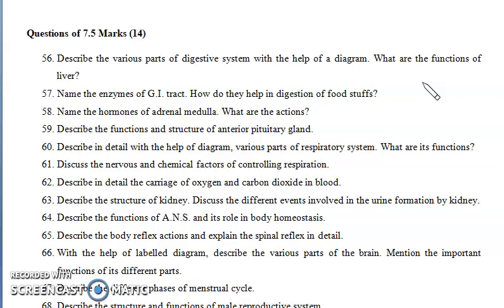Describe the functions and the structure of anterior pituitary gland. Structure, basically you have to draw the structure of the anterior pituitary gland. You can also draw the anterior as well as the posterior part of the pituitary gland and write the functions. There are so many hormones secreted from the anterior portion, so you can write their functions, including the stimulation of each hormone, in a detailed way in this question, right?